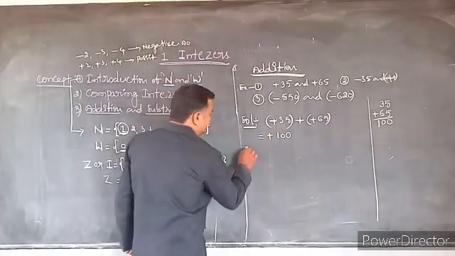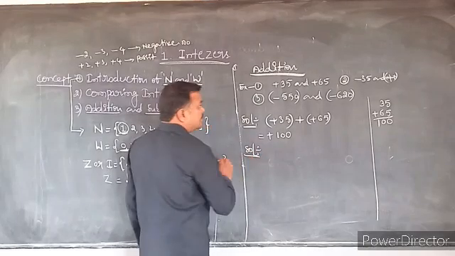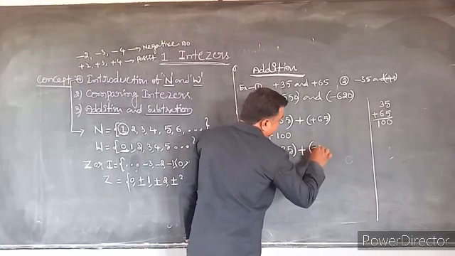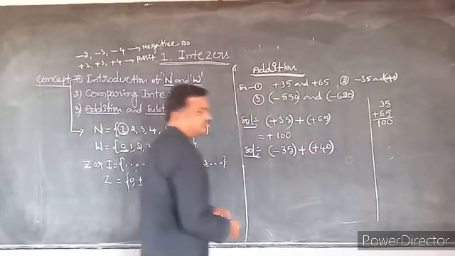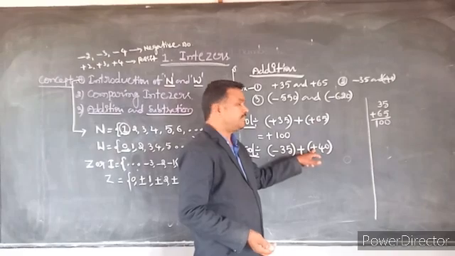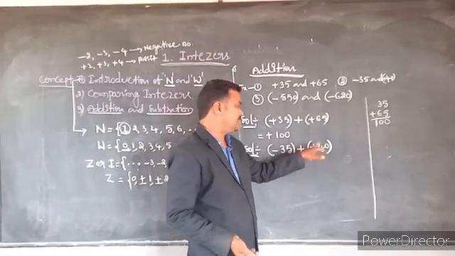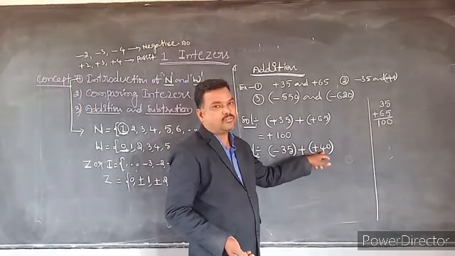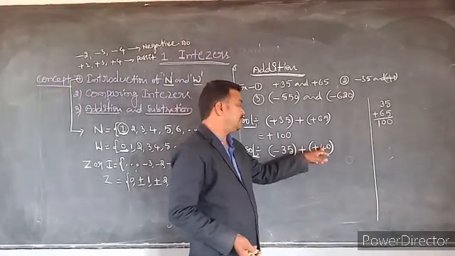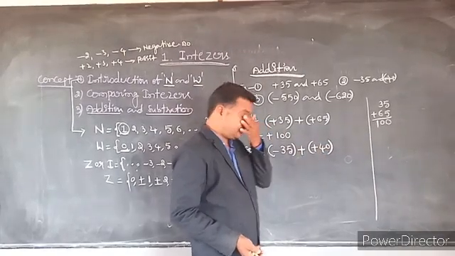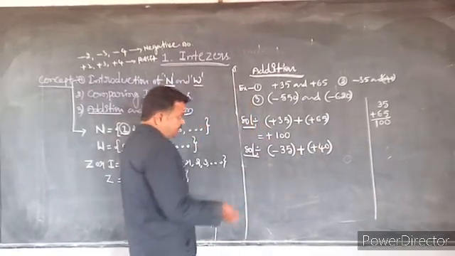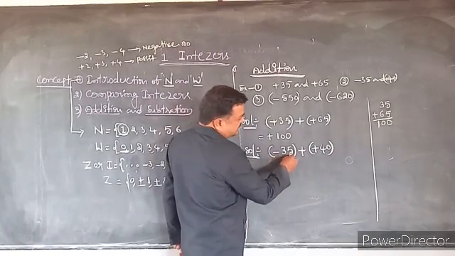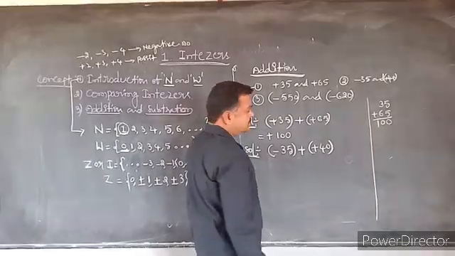Second is minus 35 plus 40. No need to write the plus symbol before that 40. Without plus or with plus, it is a positive integer only. We can read plus 40 or 40. Here I am going to add the negative integer minus 35 with the positive integer 40.